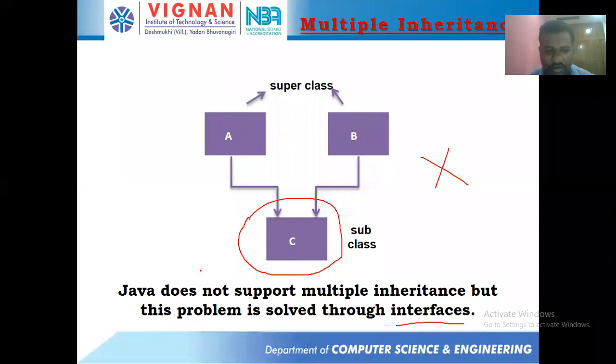Very good. Right. So now the next type of inheritance will be seen here.